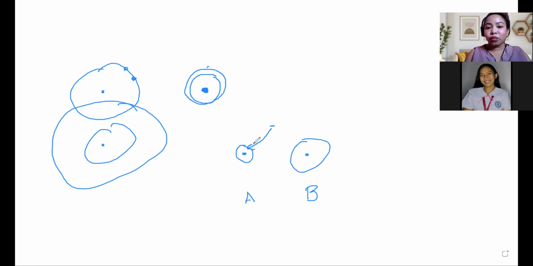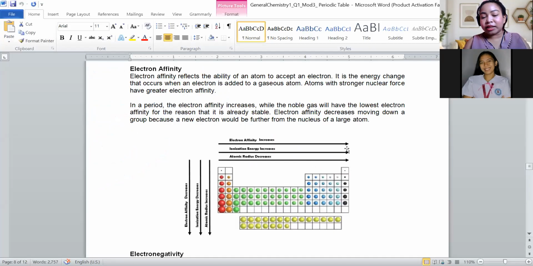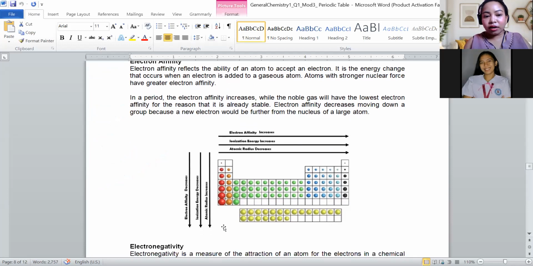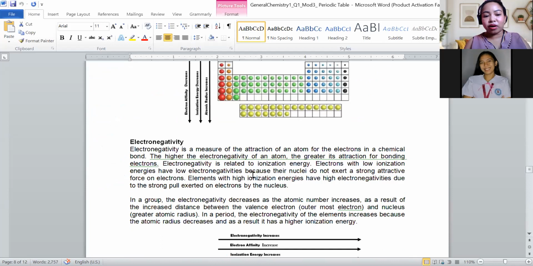So, that's the reason why the electron affinity from left to right, it increases just like the ionization energy, and from top to bottom, it decreases. Kay mas dugay man kang mag-add anhi og electron. Kay dako naman kaayo siya. Layo na siya sa iyahang nucleus. So wala na attraction force kaayo, wala na nuclear attraction.